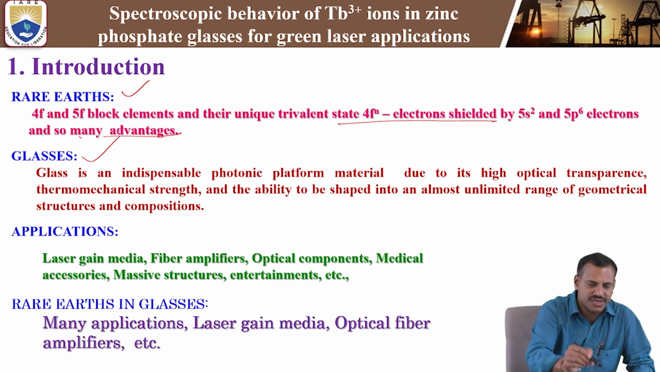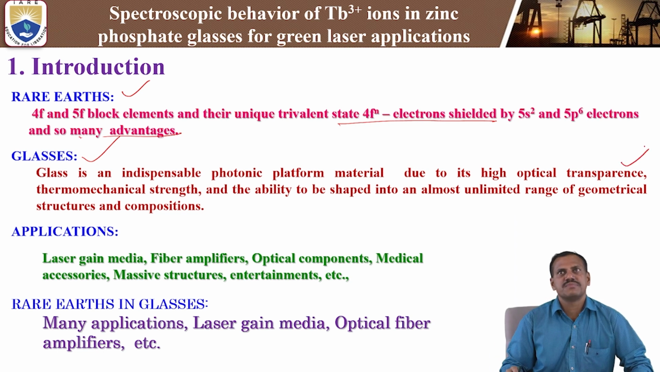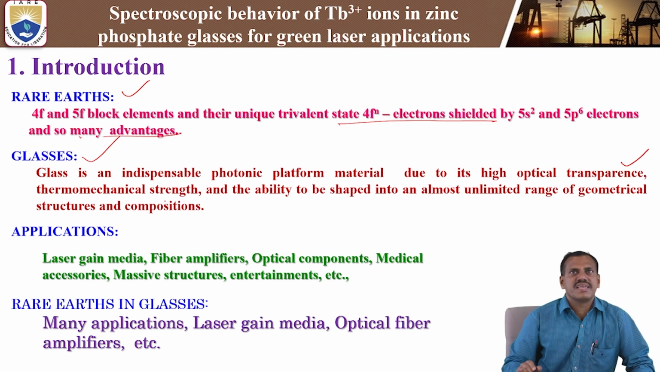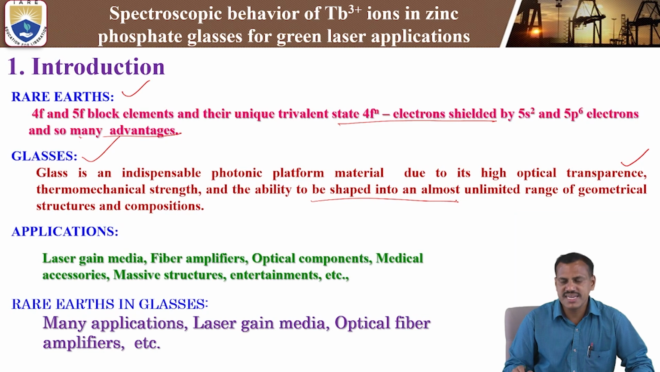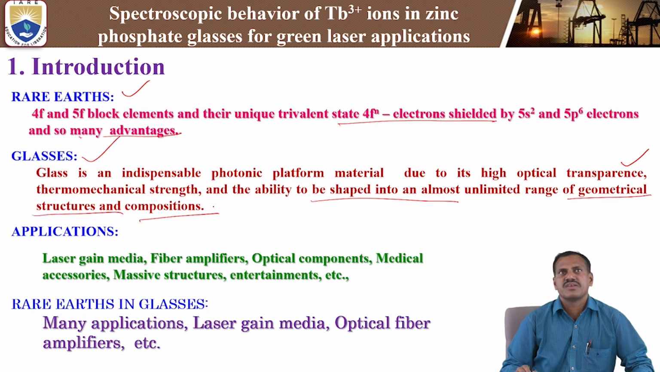Next, what is the importance of glasses? Glass is an indispensable photonic platform material due to its high optical transparency. So, glass material exhibits high transparency, at the same time thermomechanical strength and the ability to be shaped into an almost unlimited range of geometrical structures and compositions. So these are the important properties of the glasses.